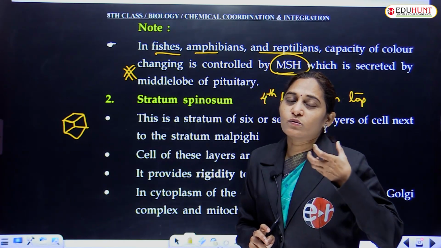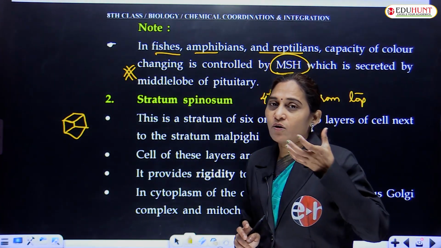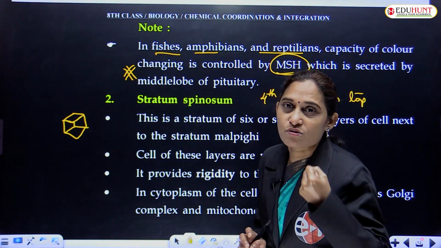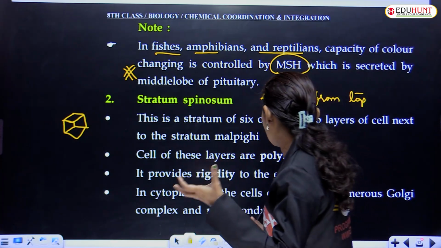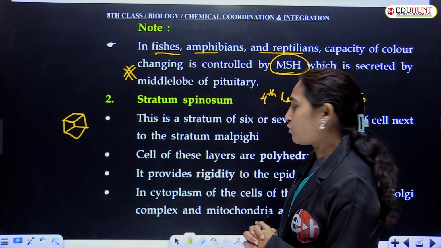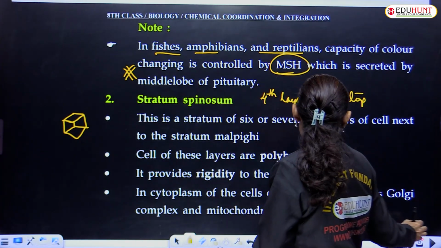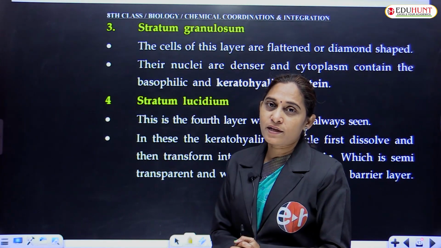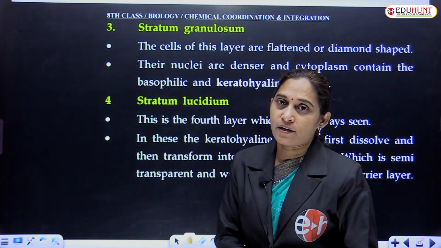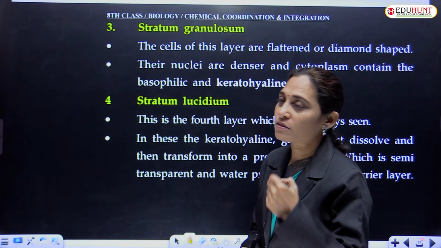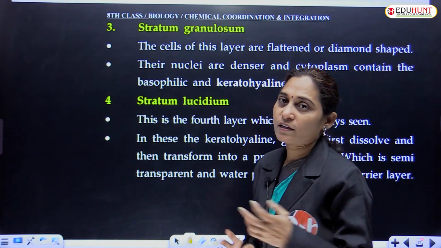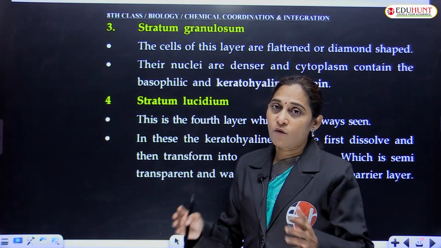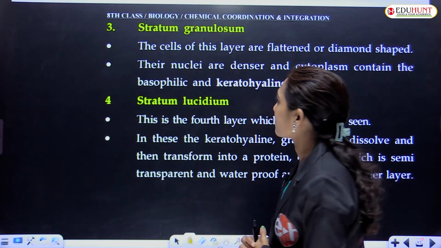Because of these cells, this layer of the skin gets rigidity. They are rigid and the cytoplasm of these cells possess numerous Golgi complex and mitochondria. Mitochondria and Golgi complex are present in large numbers when compared to other cells of the other layers.